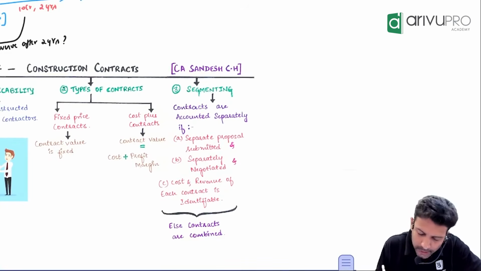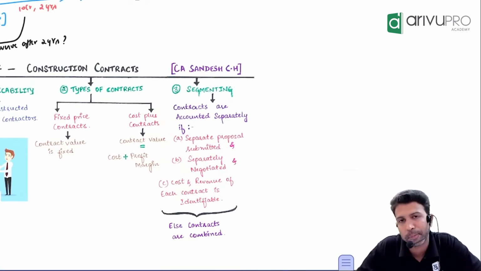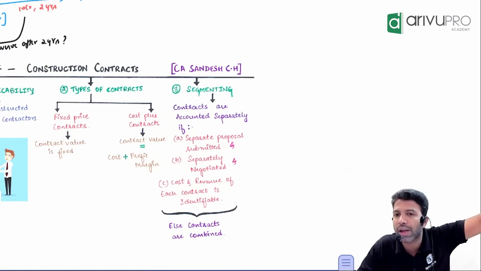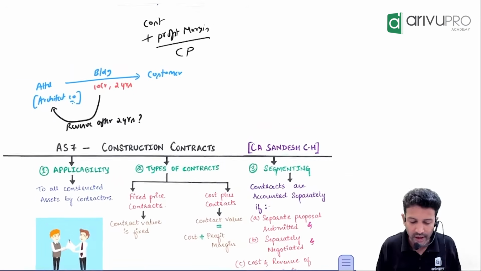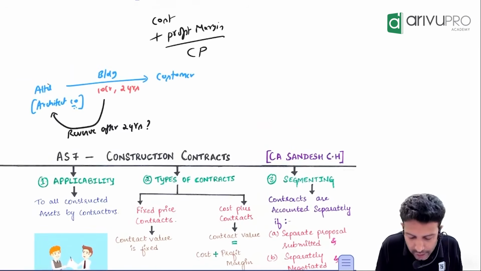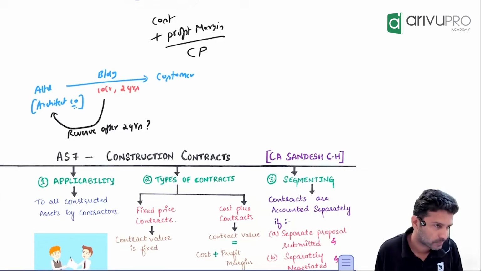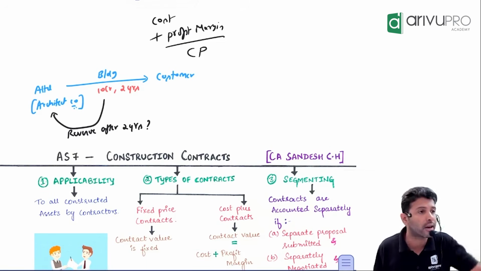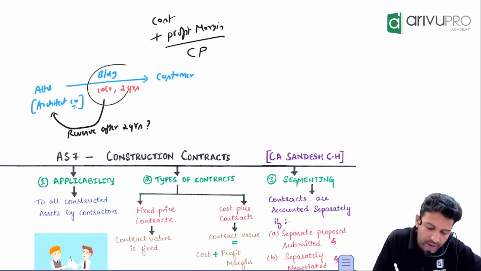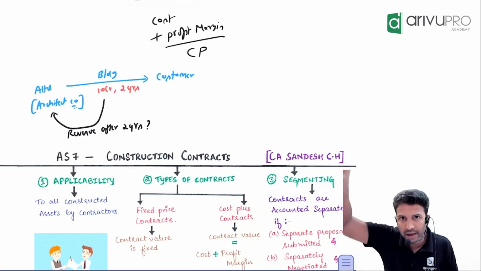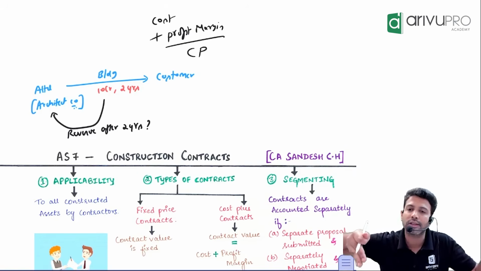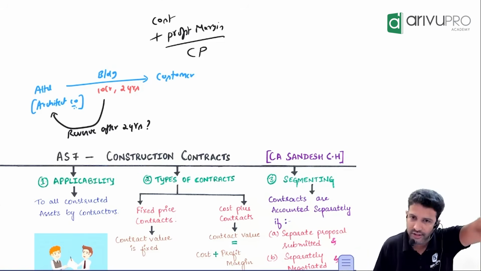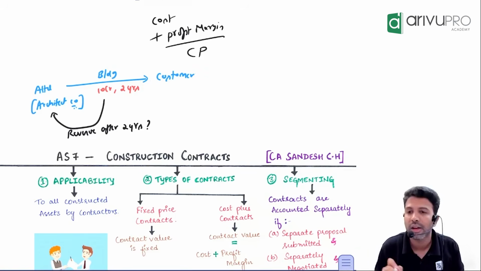Quickly we'll run through. Next, there is something called segmenting. Segmenting means to show it separately. Now, let's say A Limited has entered into 2 contracts with the same customer. One is constructing a building in one area. Another contract is constructing the same type of building in another area. Two contracts the company has entered with the same customer.